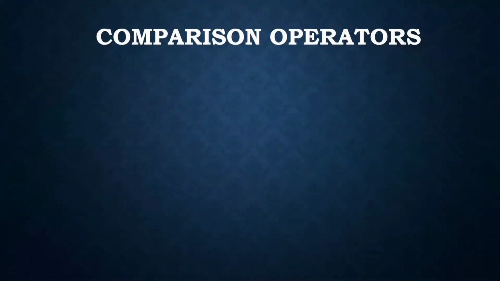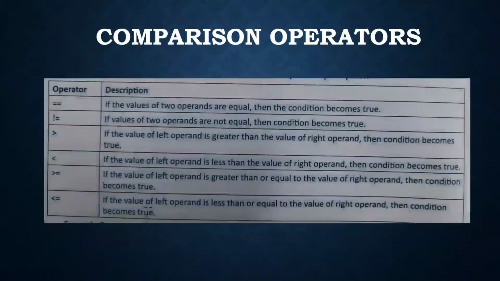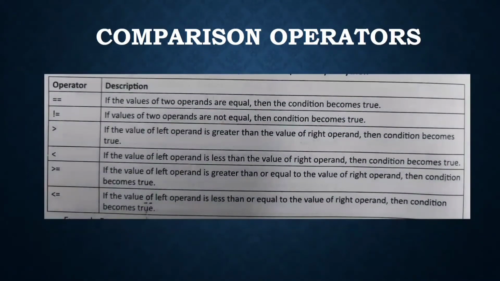Comparison operators. These operators compare the values on either side of them and decide the relation among them. These are also called relational operators. Python supports all these kinds of operators as shown in the table.